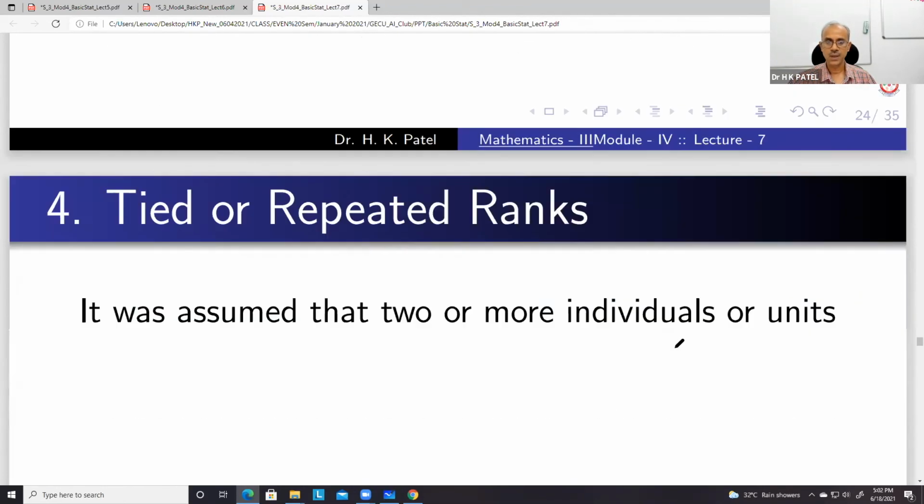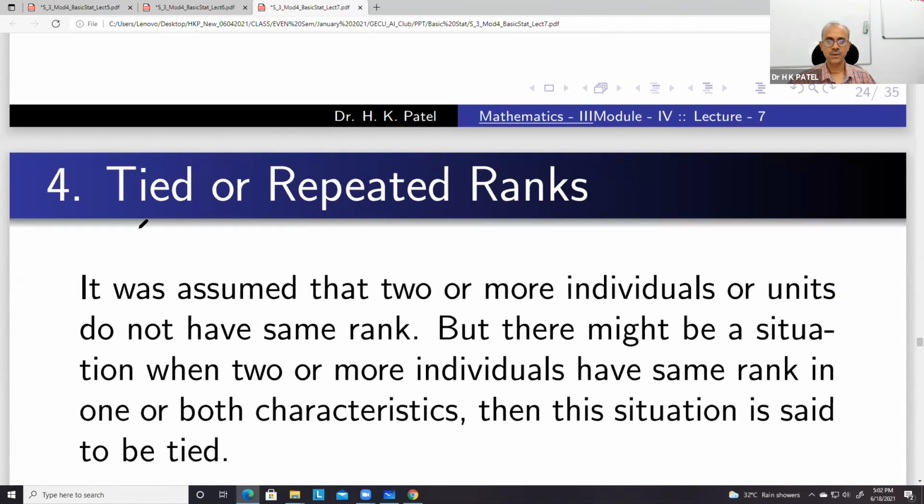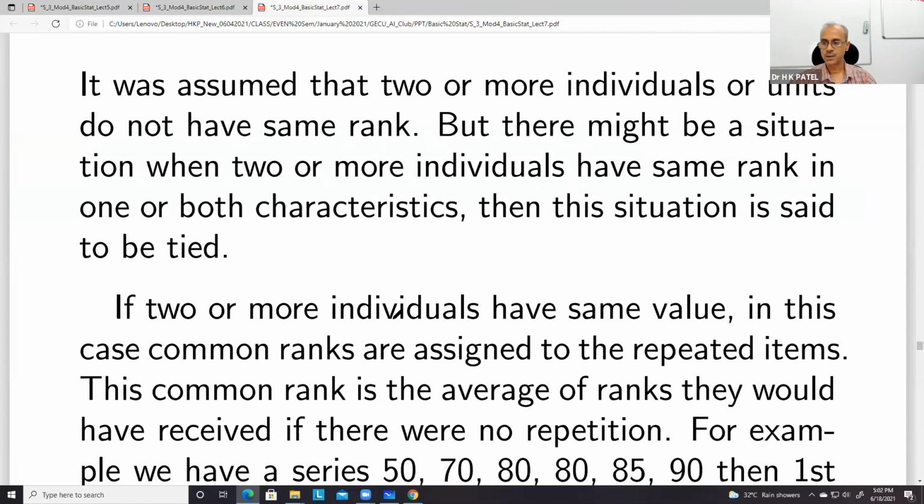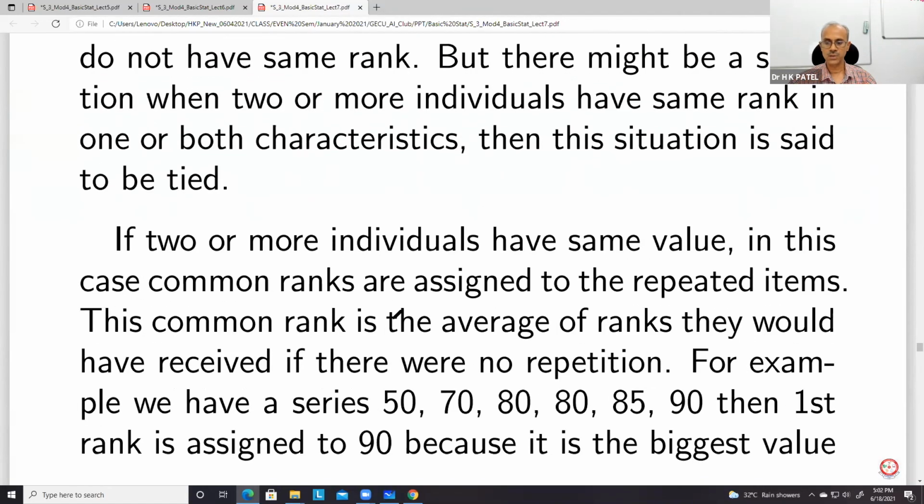Alright. But then sometimes the numbers are repeated, then how to calculate or how to find the correlation or rather rank correlation coefficient. So tied or repeated ranks. So in this case, what we do, you just see if there are two numbers, say, for example, in this sequence, 50, 70, 80, 80, 85, 90.